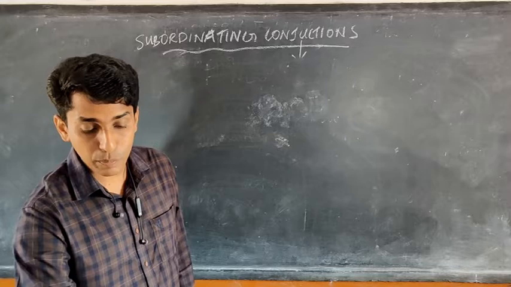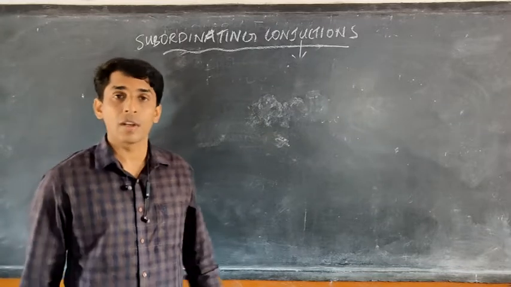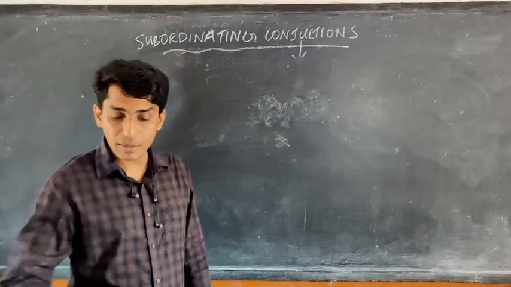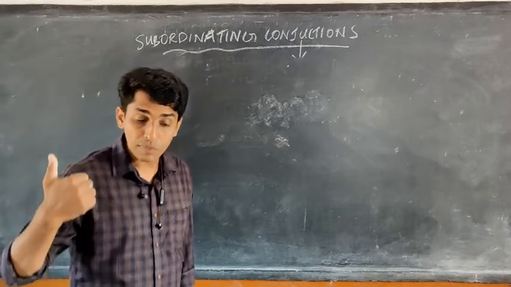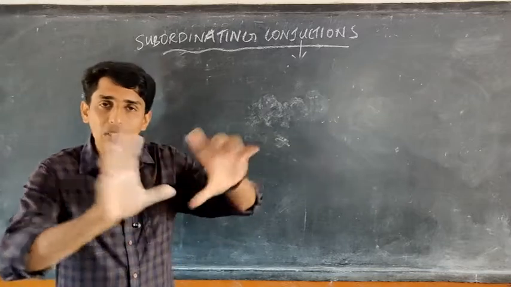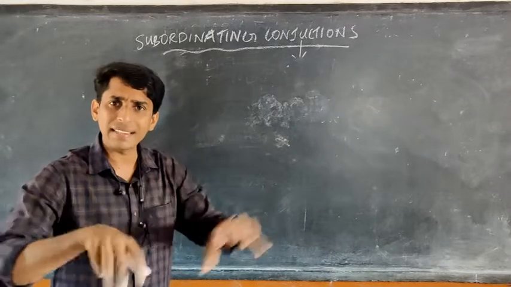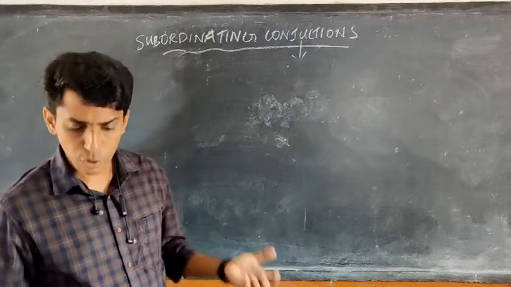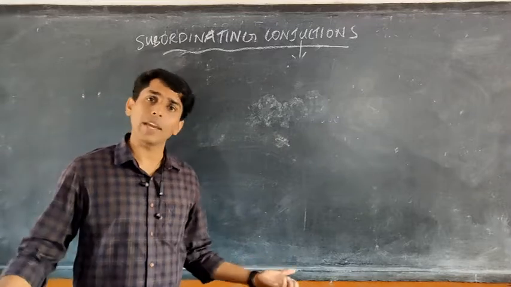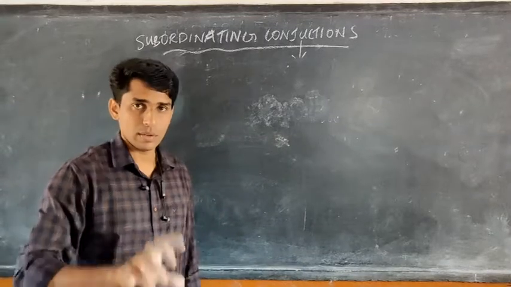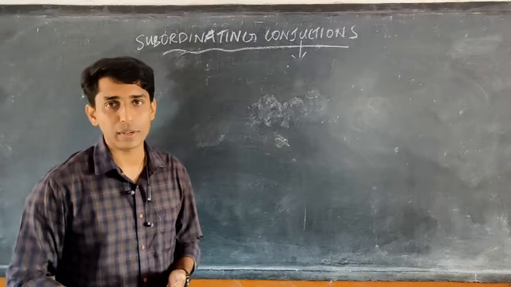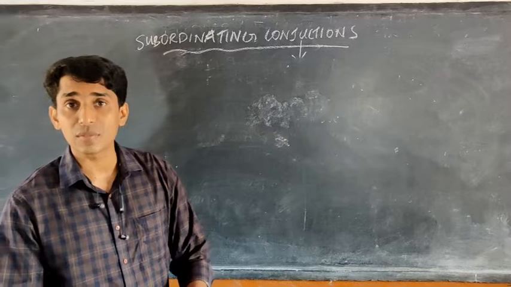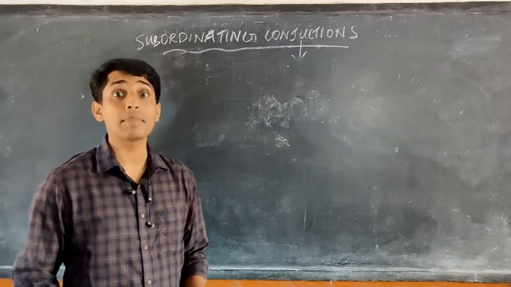He moved to Kansas to pursue a career as a newspaper artist. Instead of he, you just use the noun Walt Disney. Walt Disney moved to Kansas to pursue a career as a newspaper artist. That is completely meaningful. We can write that alone. Everybody will understand. Okay, that is main clause. The one which can stand alone is called main clause. The other one which can only stand with this main clause is called subordinative or dependent.